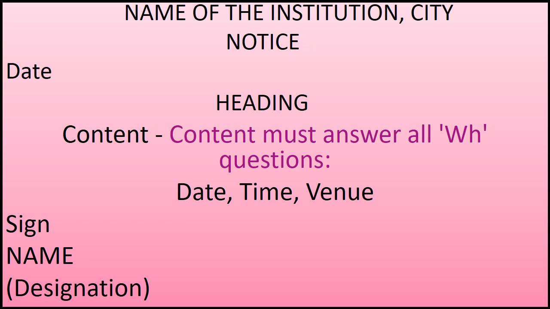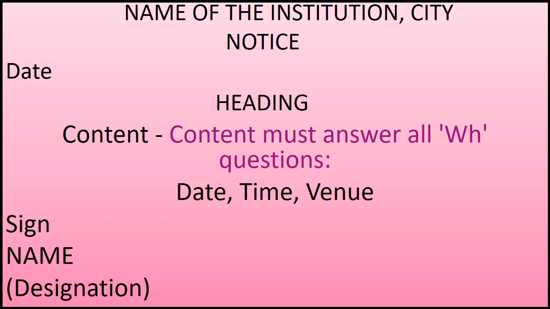Then comes the content. So here you have to give information about everything. So your content must answer all WH questions. That is what, why, when, where, who. And here students, you have to mention date, time and venue. That is place where that event is going to take place. So this date, time, venue you have to invent on your own.